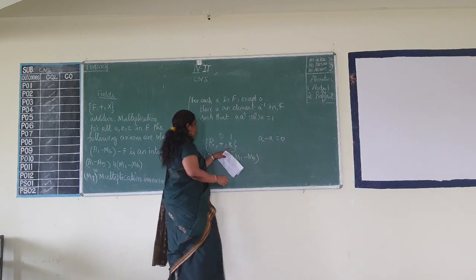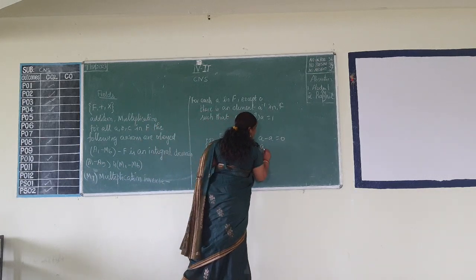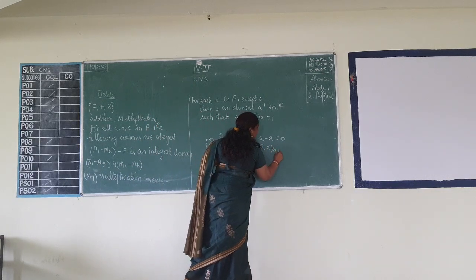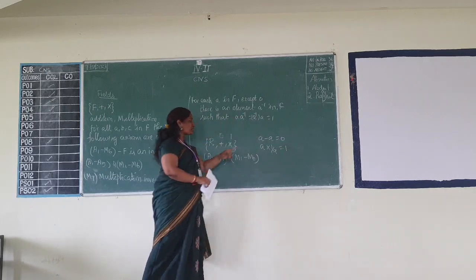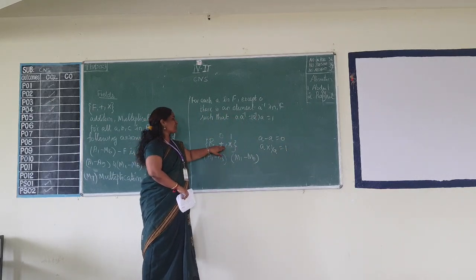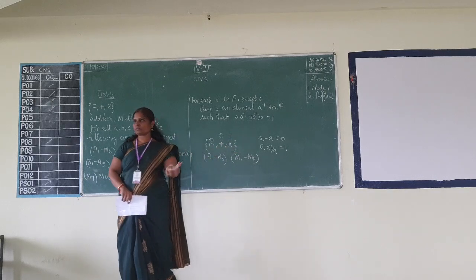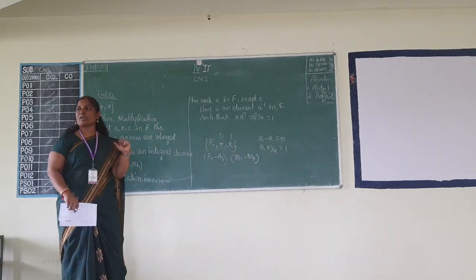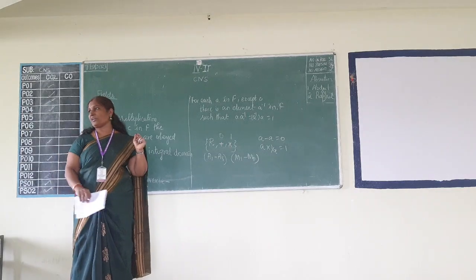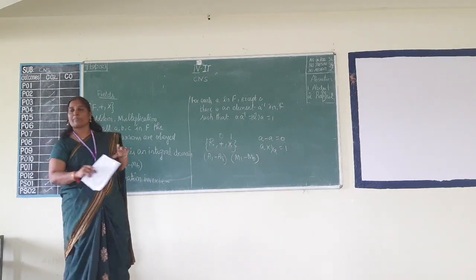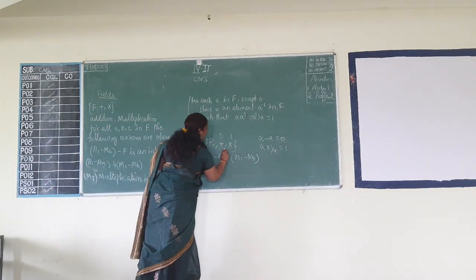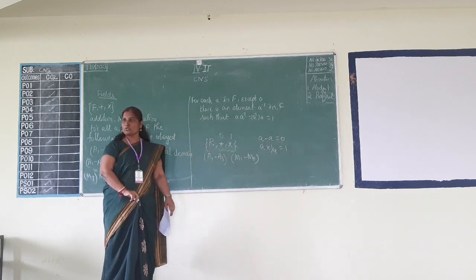Okay, so when you are using multiplication, a into 1 by a, only then you get 1, because the identity element for plus is 0, identity element for multiplication is 1. Okay, clear? So we are having one more extra property here, the distributive law, because we are using two operators here.